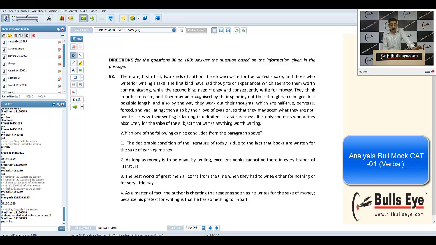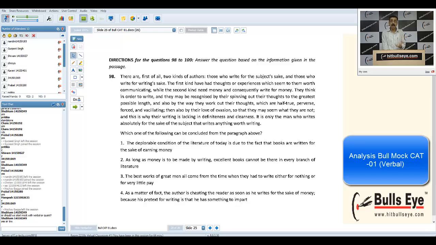We're talking about writing for the sake of writing. It should not be writing for the sake of money only, because those who go by this philosophy will not write anything worth reading. They'll write scrap, and generally we all love scrap, I also. But writing for the sake of writing should be there. Now, most of us were impressed by the third choice. I don't know why. It says the best work of the great men all came from a time when they had to write either for nothing or very little pay.